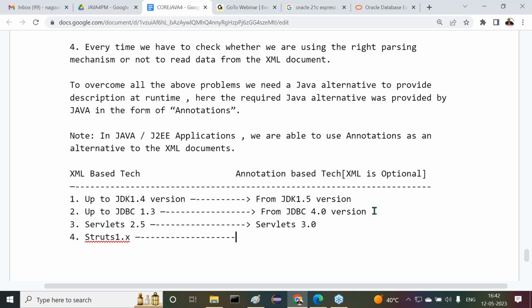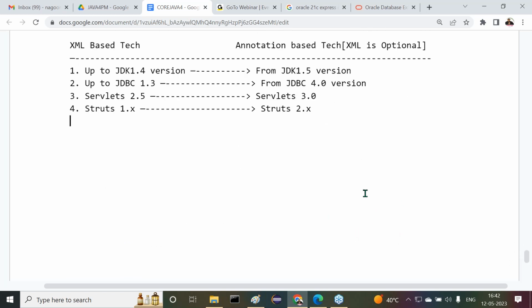The 1.x version is totally XML based. Struts 2.x version is completely annotation based. Versions 1.0, 1.1, 1.2 of the Struts framework are total XML based. Struts 2.x version is annotation based. Next one, after Struts is completed, is JSF. JSF 1.x version is totally XML based, but JSF 2.x version is totally annotation based.